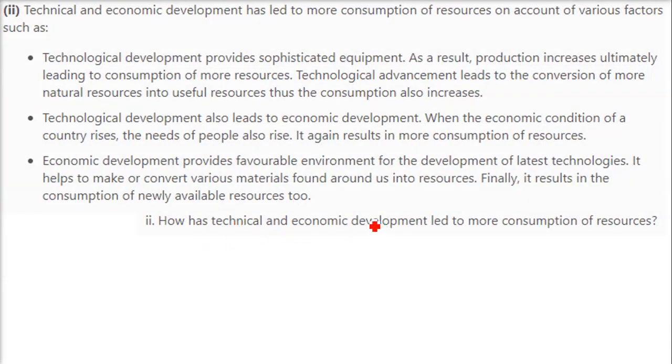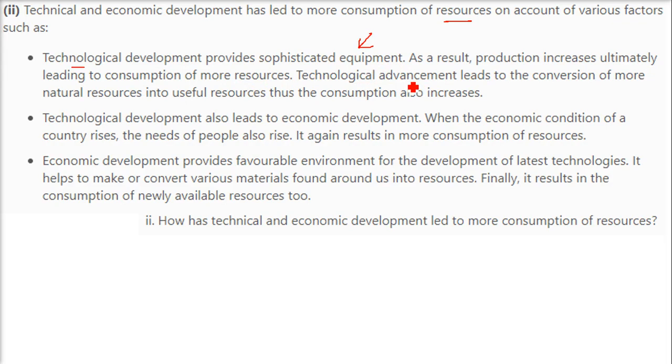Next question is, how has technical and economic development led to more consumption of resources? So whenever there is a demand, that is consumerism. People are asking, so we are producing. So this technological and economical development has led to more consumption of the resources. There are various factors defining it. First is the technological development provides sophisticated equipment. Now we have state-of-the-art equipment. Because of this, production increases, ultimately leading to consumption of more resources.